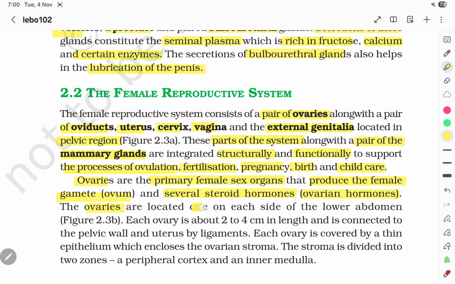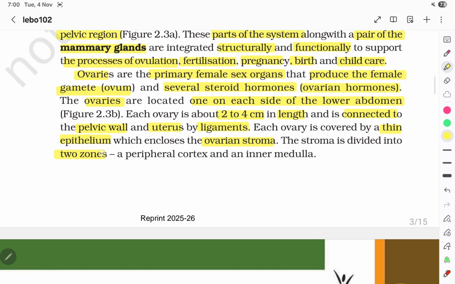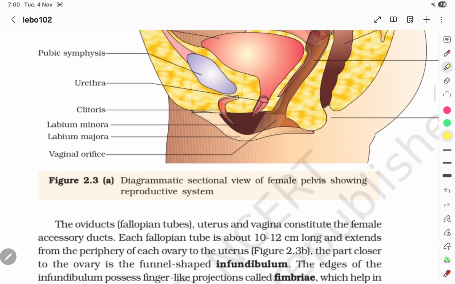The ovaries are located one on each side of the lower abdomen. Each ovary is about 2 to 4 centimeters in length and is connected to the pelvic wall and uterus by ligaments. Each ovary is covered by a thin epithelium which encloses the ovarian stroma. The stroma is divided into two zones, a peripheral cortex and an inner medulla.